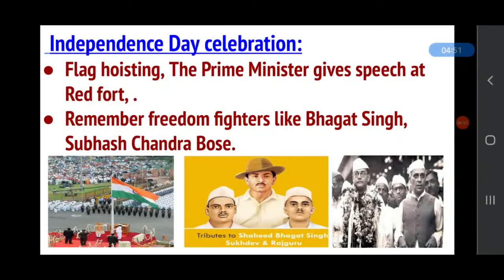And many patriotic songs are sung on this day, and interesting inspirational programs are shown on television, like the parade of police officers and army people. And what is the symbol of our free country? Do you know the answer? Our tricolor flag is the symbol of our free country.